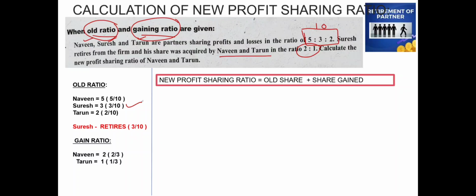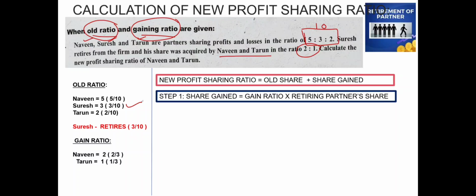So first and foremost, the first step is we need to calculate the share gained, which is not given in the question. We have only the gaining ratio. So with the help of that, we need to find out the share gained. The first step is: share gained is equal to gain ratio multiplied by the retiring partner's share. That is, the retiring partner's share and the gain ratio should be multiplied.